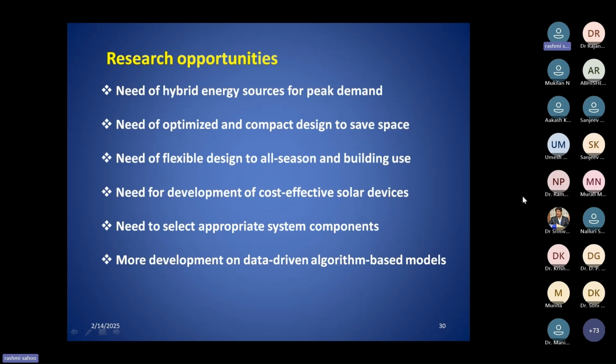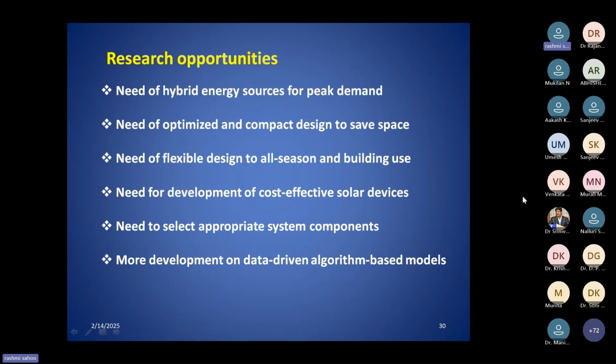And the third one is the need of flexible design for all seasons and building use. If we use some control system within that polygeneration system, we can easily control the mass flow rate depending on your application. For example, you have a WRC and a refrigeration cycle, using the same heat source.